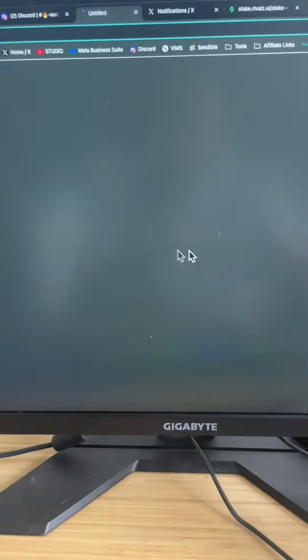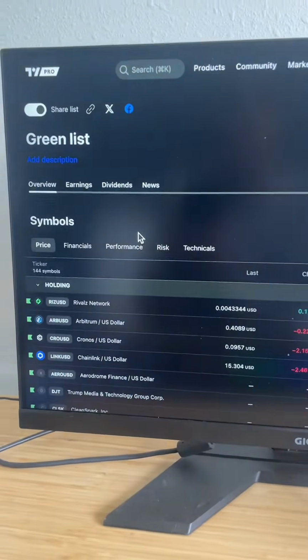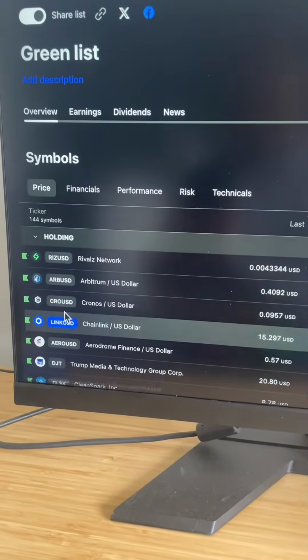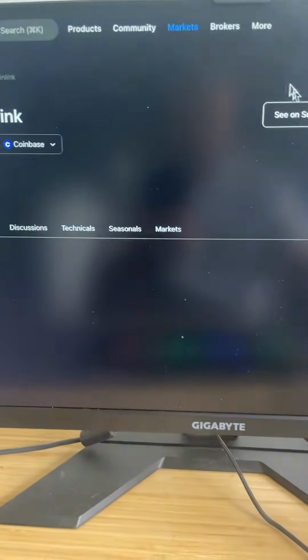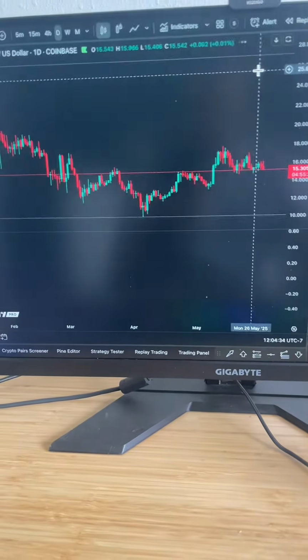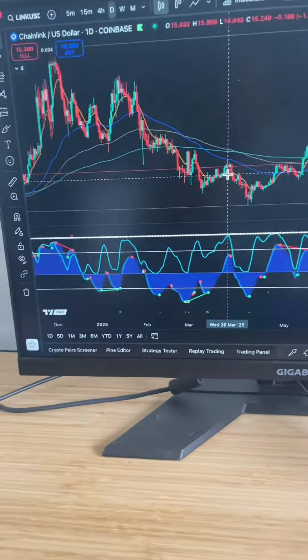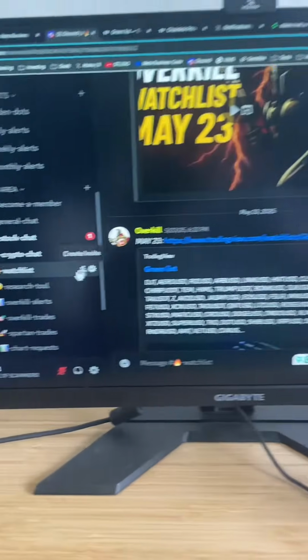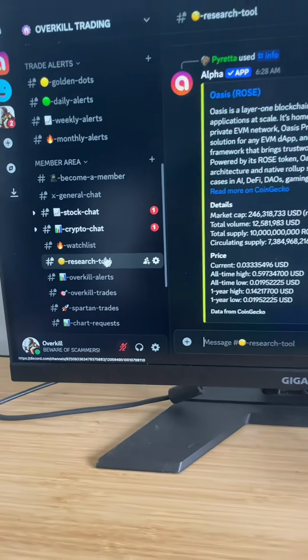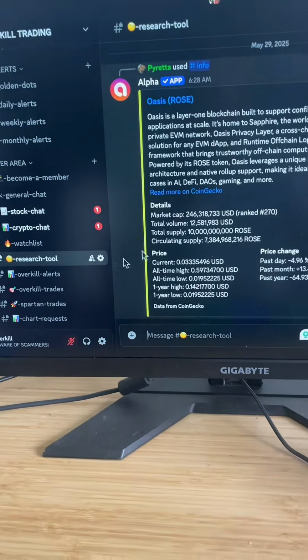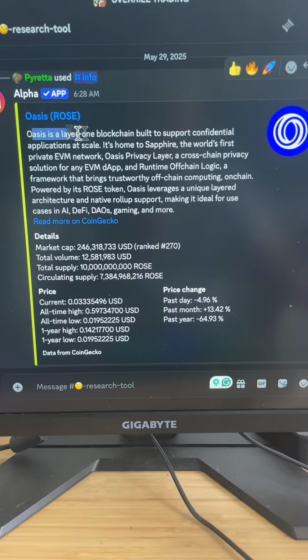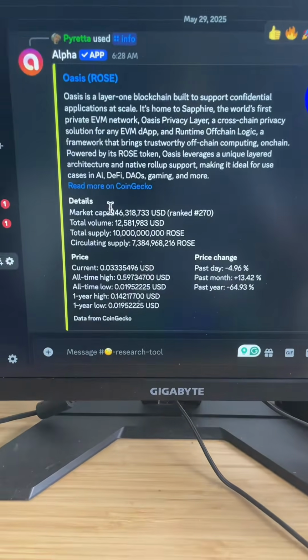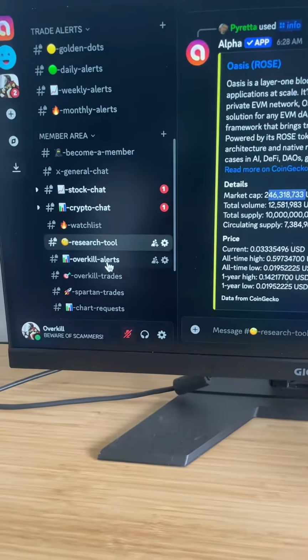You guys can literally just click on the link and pull up that watch list, and look at the charts for yourself over here on TradingView. So I can click on the link, go to the chart, look at the price action, and see where it's at. So that's over there inside the watch list tab. We have a research tool. I'm not going to get into that, but that pretty much looks up what projects are. It will tell you what it is and what it does. It'll tell you the market cap and things like that.